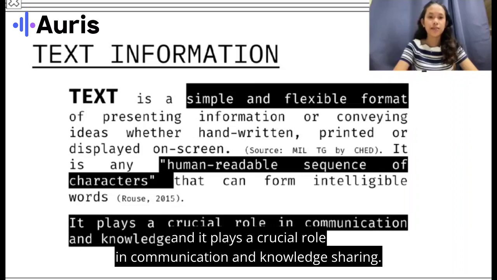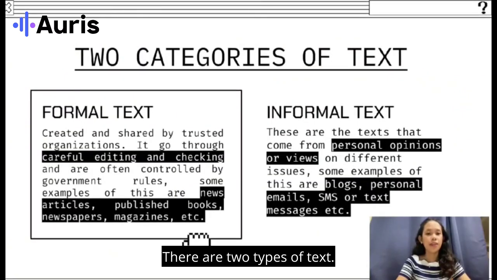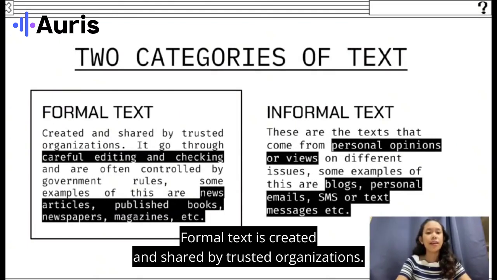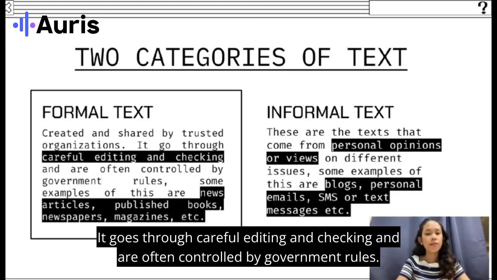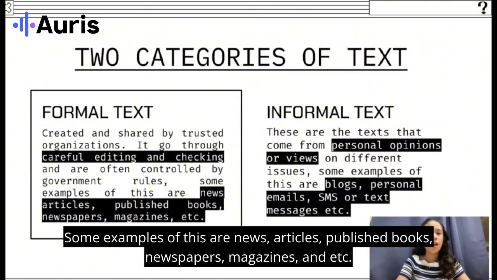and knowledge sharing. There are two types of text. The first one is formal text. Formal text is created and shared by trusted organizations. It goes through careful editing and checking, and is often controlled by government rules. Some examples of this are news articles, published books, newspapers, magazines, and etc.